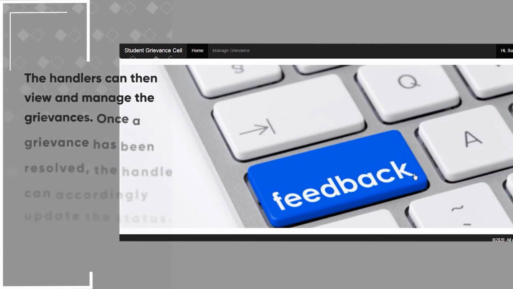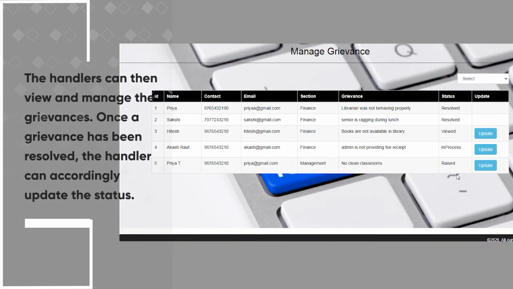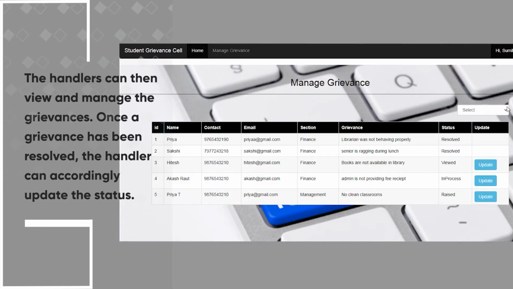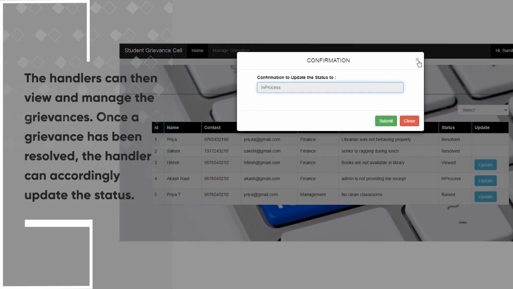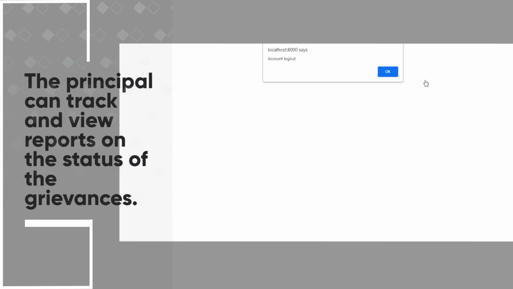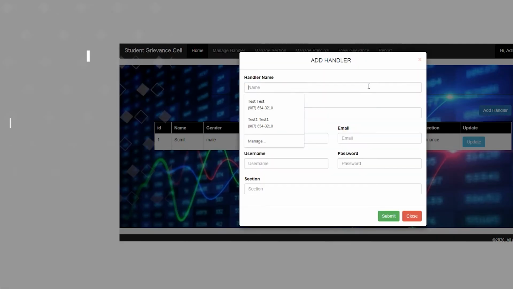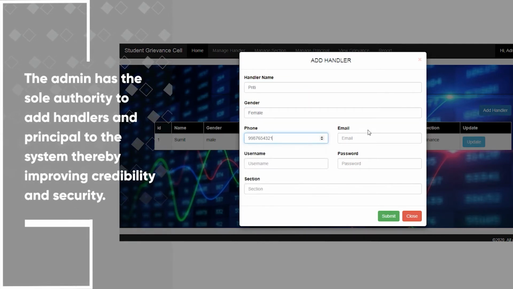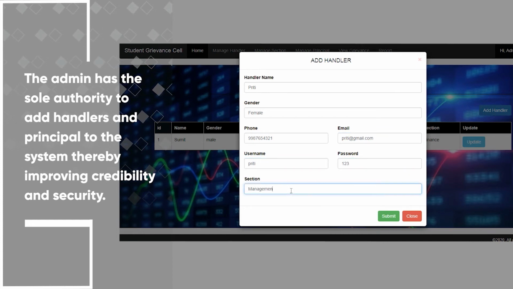The handlers can then view and manage the grievances. Once a grievance has been resolved, the handler can accordingly update the status. The principal can track and view reports on the status of the grievances. The admin has the sole authority to add handlers and principal to the system, thereby improving credibility and security.